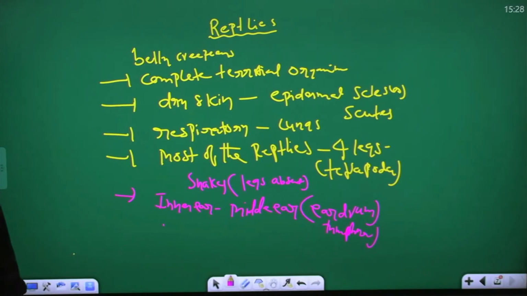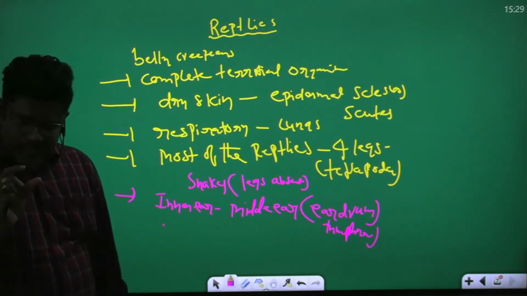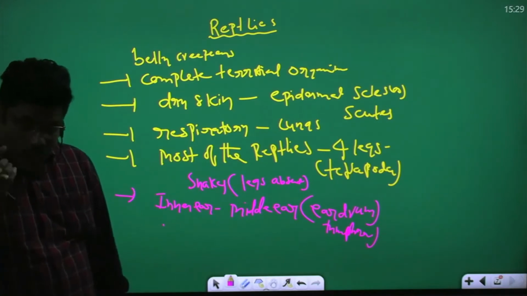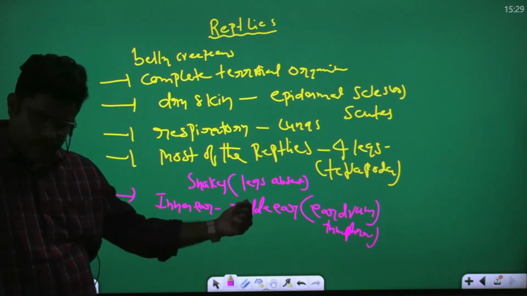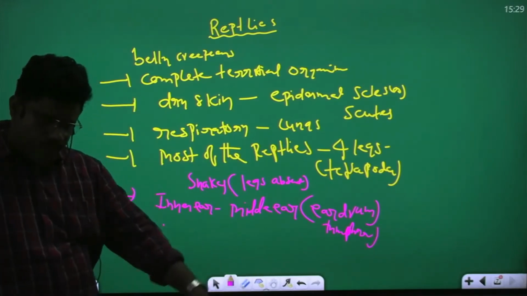In reptiles and amphibians, the inner ear and middle ear are present, but the external ear is absent. The ear pinna is absent. In the middle ear, the eardrum, the tympanum, the sound receiving organ, is present, but in amphibia and reptiles, the external ear pinna is absent.